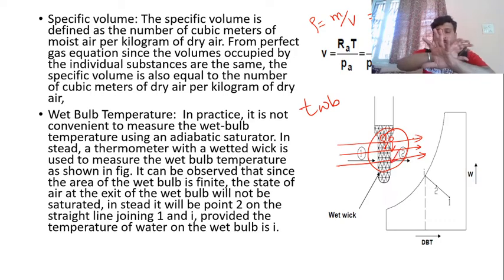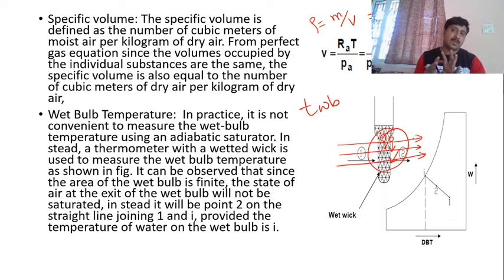Since the wick is wet, it will transfer some water vapor into the air passing over it. At that time, we can see how dry or how wet the air was. If some molecules are going out, the bulb shows the temperature either rising or decreasing. That means the air is that much dry or that much wet. We can show it over here.